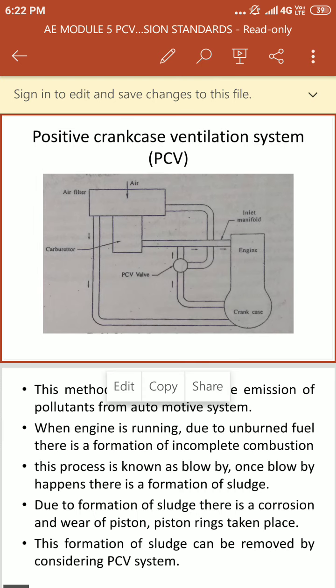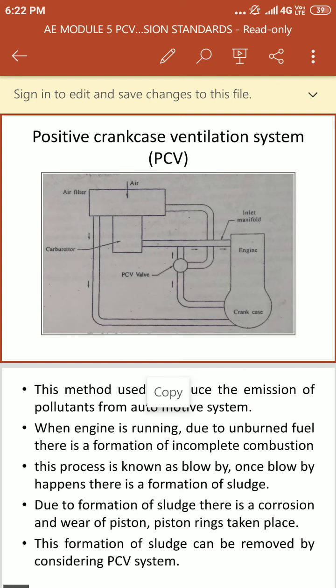Why do we use the positive crankcase ventilation system? It can be used to reduce the emission of pollutants from the automotive system, whatever the emission, that may be carbon monoxide, hydrocarbons, NOx, etc. These are the pollutants that come from the automotive system, that we have to reduce. How do we reduce them? For that we have to use the PCV system.